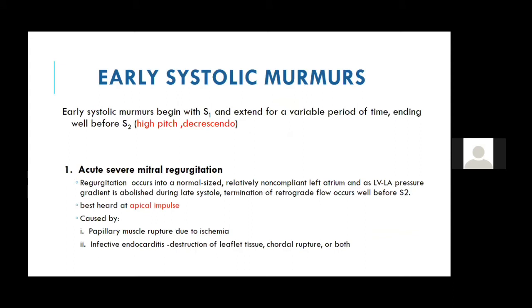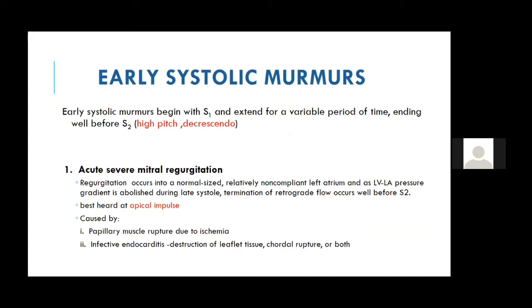Now let's go to the next part. I'll try to be brief because it would be very difficult to discuss each of these in detail. As I told you, early systolic murmurs are acute MR, acute TR, and a VSD. Now, acute MR: the first thing, it begins with the S1. It is a decrescendo murmur, and it starts a short time after S1. It ends well before the S2. It is a high pitched, decrescendo murmur.